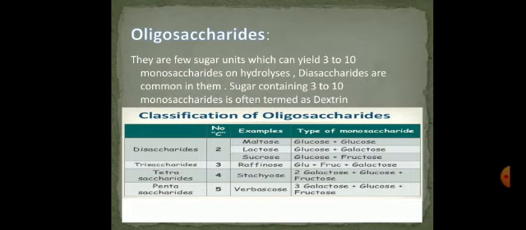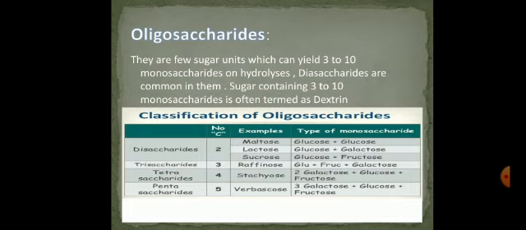Oligosaccharides are further classified into the following classes, besides the number of carbon atoms they contain. The examples and types of monosaccharides are also written down in the chart. The first one is disaccharides. Disaccharides contain 2 units. The examples are maltose, lactose, and sucrose, as we have discussed earlier. Maltose can be formed by combining glucose and glucose. Lactose can be formed by glucose plus galactose, and sucrose can be formed by glucose plus fructose.